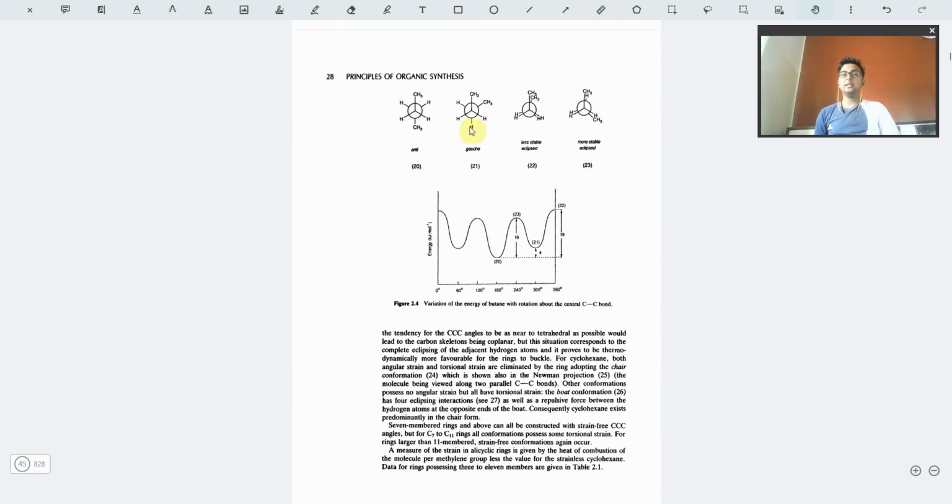The energy profile diagrams, as I explained in the last chapter, that is the energy profile diagram for rotation and formation of anti and gauche conformers, are all quite properly given. But this is the stereochemistry part, so you may just consult any standard stereochemistry book for that. You will be getting more details about it.